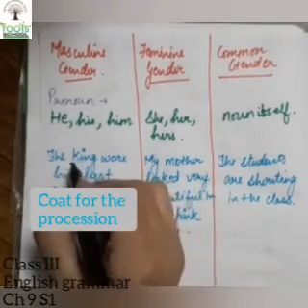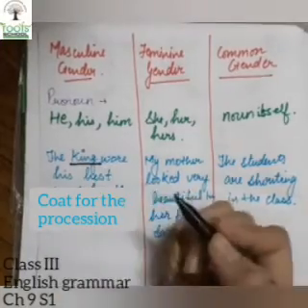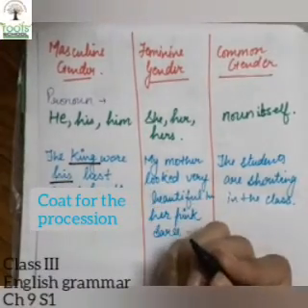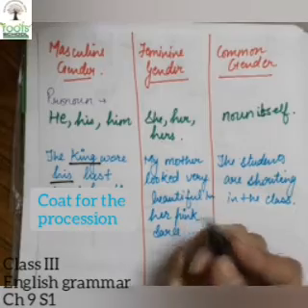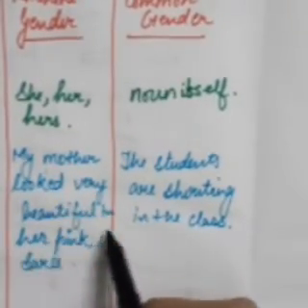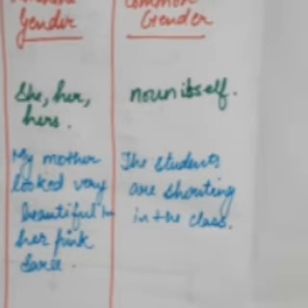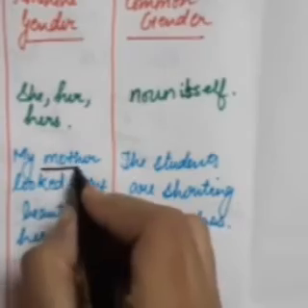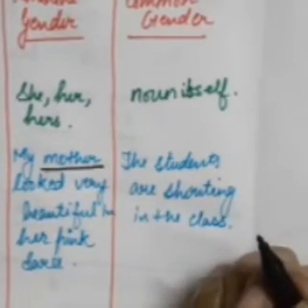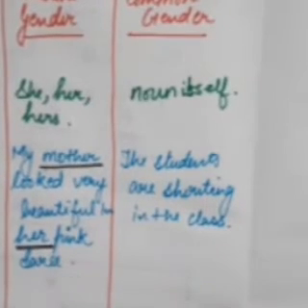So, here I see the word king. And with king, which pronoun have we used? We have used his. Okay. Now we come to feminine. My mother looked very beautiful in her pink sari. So how do we know this is a feminine gender statement? Because here the word mother is visible to us. And along with mother, what have I used? I have used her pink sari.